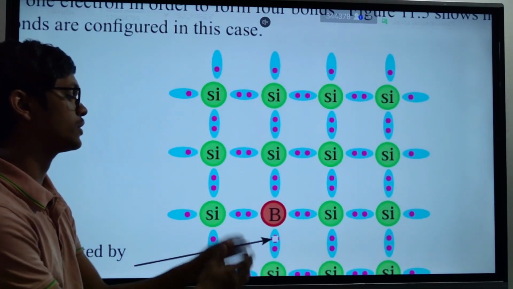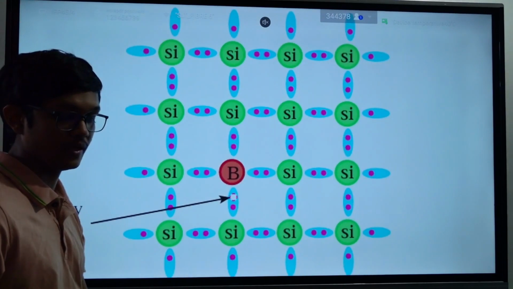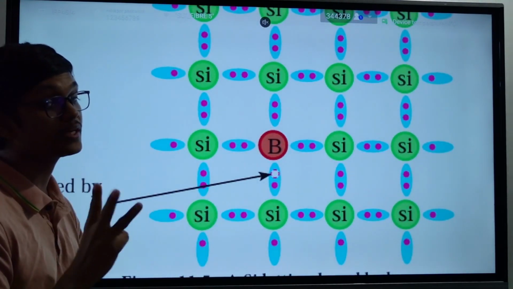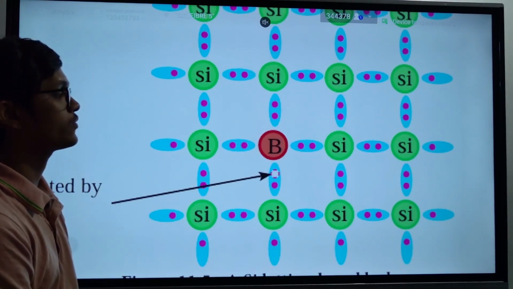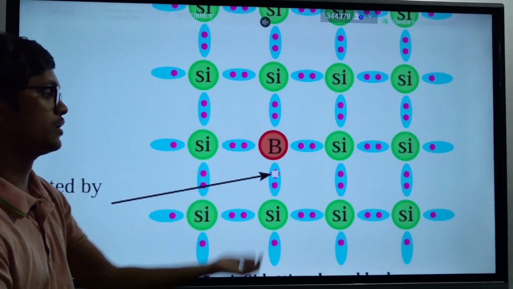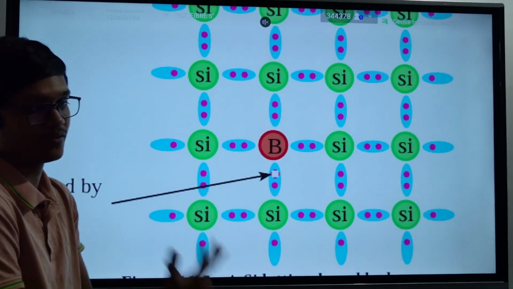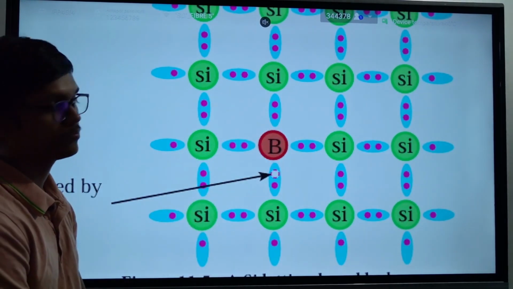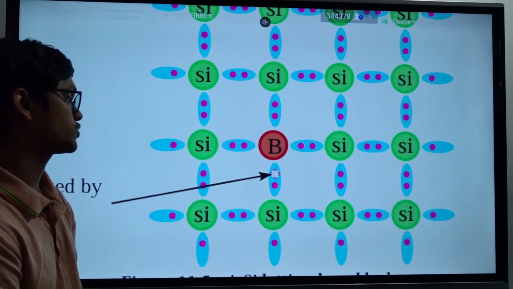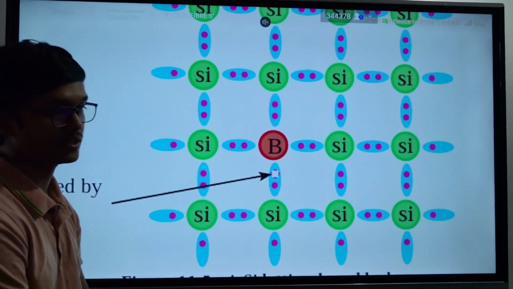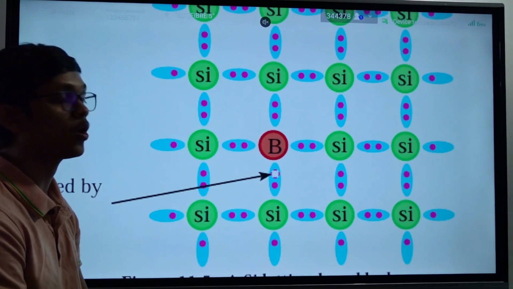if we bring boron into the system, in the last band, boron has only 3 electrons. So it creates 3 bonds with 3 silicon atoms, but to fill this hole, it doesn't have an electron. Clear? Boron has only 3. So this will remain as a hole. For each boron atom we bring into the system, it creates an additional hole in the system.